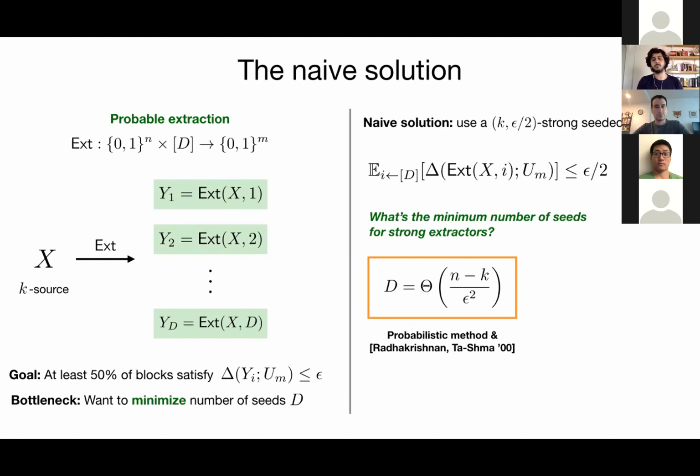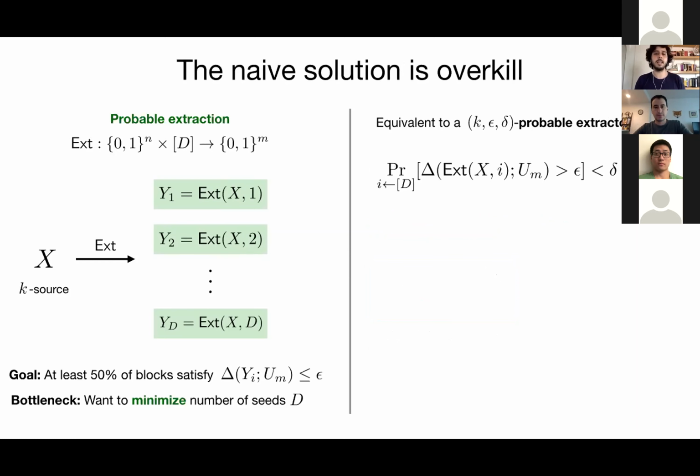So the upper bound comes from the probabilistic method, and the lower bound is due to Radhakrishnan and Ta-Shma. However, this doesn't really characterize the minimum number of seeds for probable extraction. It only gives an upper bound. And probable extraction actually is equivalent to designing a seemingly much weaker type of extractors, which we call probable extractors,